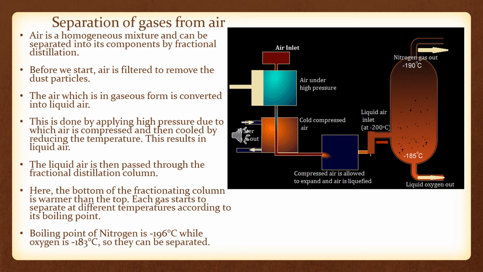So at minus 183 degrees Celsius, the oxygen which is in liquid state will start converting into gaseous state. So at this time I can separate this gas out. Similarly, nitrogen has minus 196 degrees Celsius, which is further below oxygen. Okay, so this is the way we will be able to separate these things.